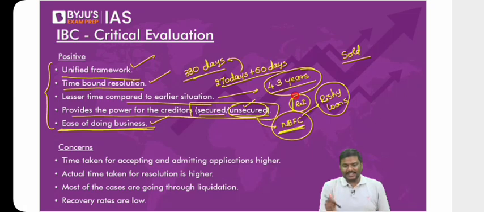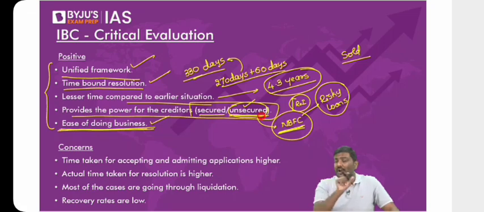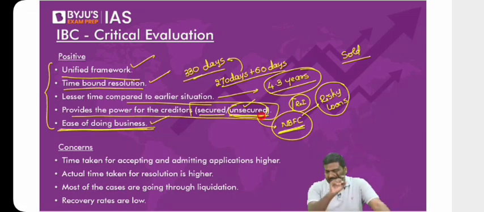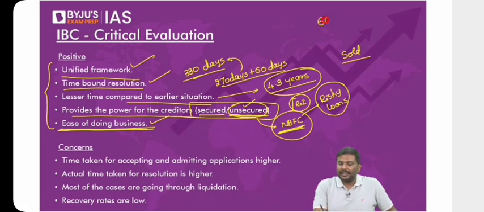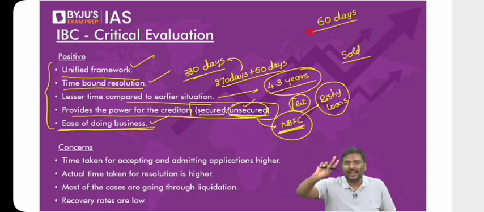Can I give you one more example of an unsecured creditor? Follow this example and let me know. Imagine you're a company. I will supply raw material to you. When I supply raw material to you, you will not make the payment immediately. You will say, I will give you the payment after 60 days. That is, you're asking for a credit period of 2 months.